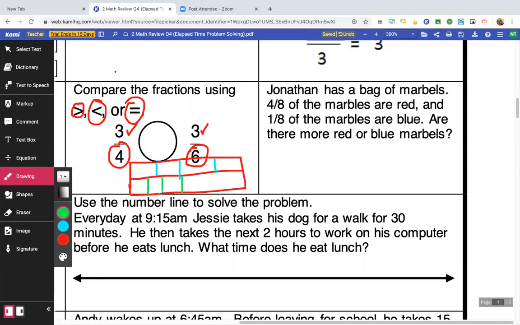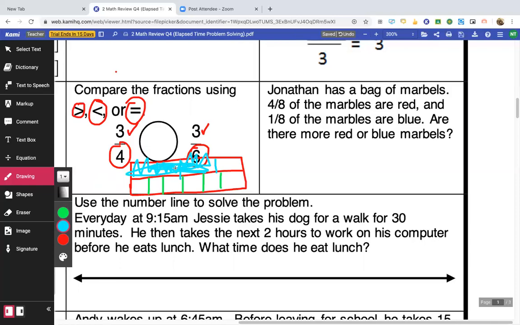And then the bottom, I'm going to divide into 6 equal pieces. And you can see that the sixths are smaller, right? So if I color in 3 of the fourths, it would take up that much space. If I colored in 3 of the sixths, it would only take up that much space. So 3/4 is larger than 3/6. 3/4 is greater than 3/6. You could do butterfly method too.